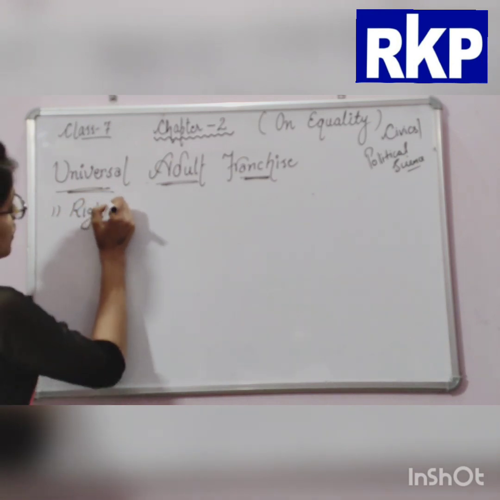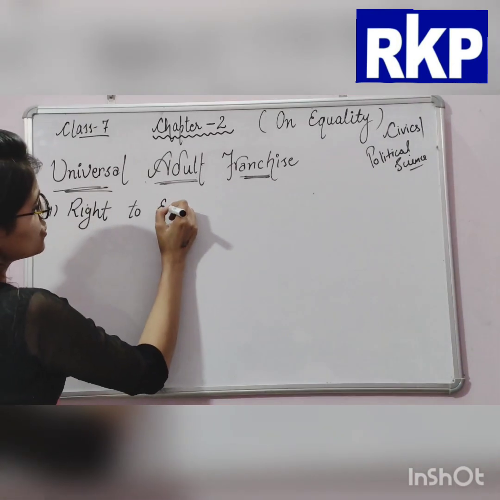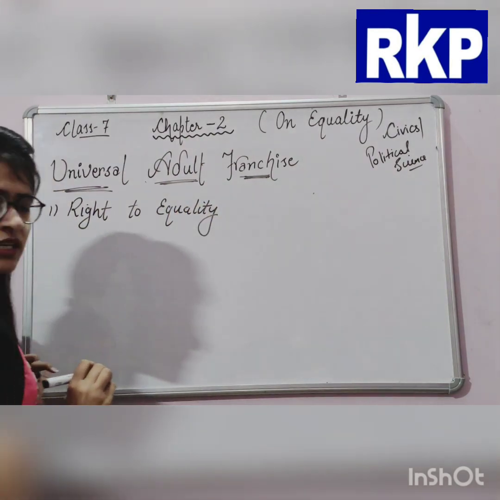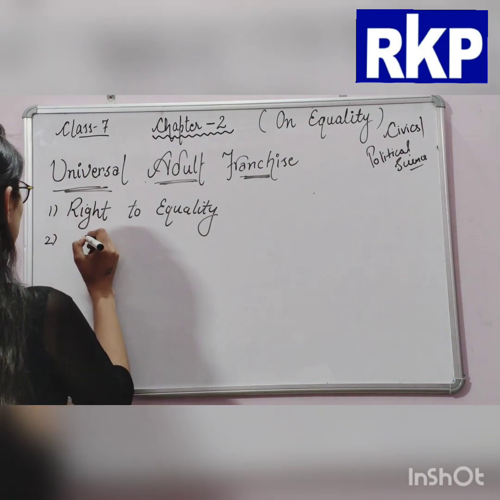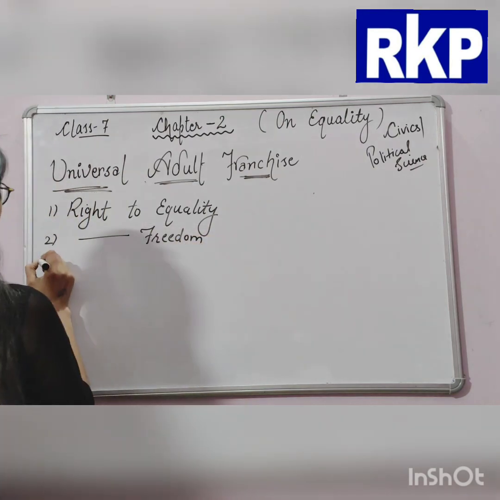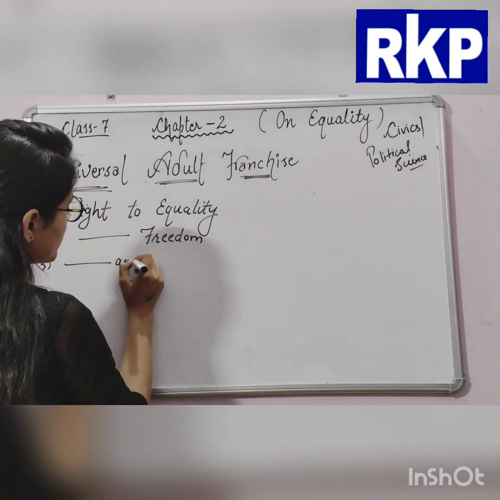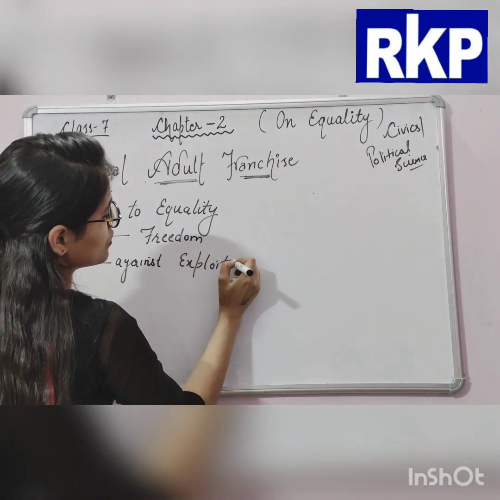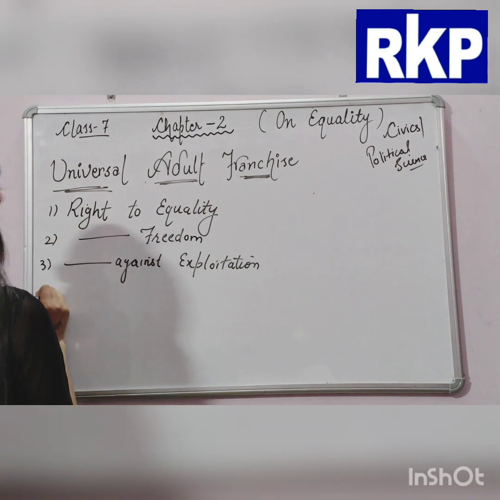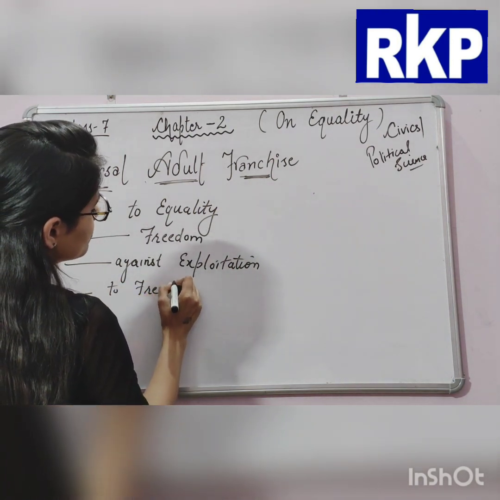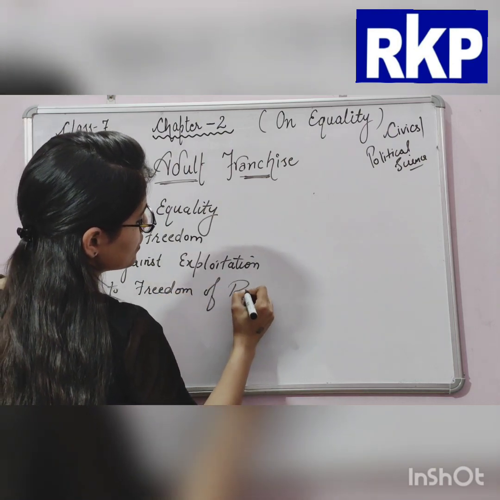So first was right to equality. Yes, and second one, right to freedom. Third one is right against exploitation, and next is right to freedom of religion.